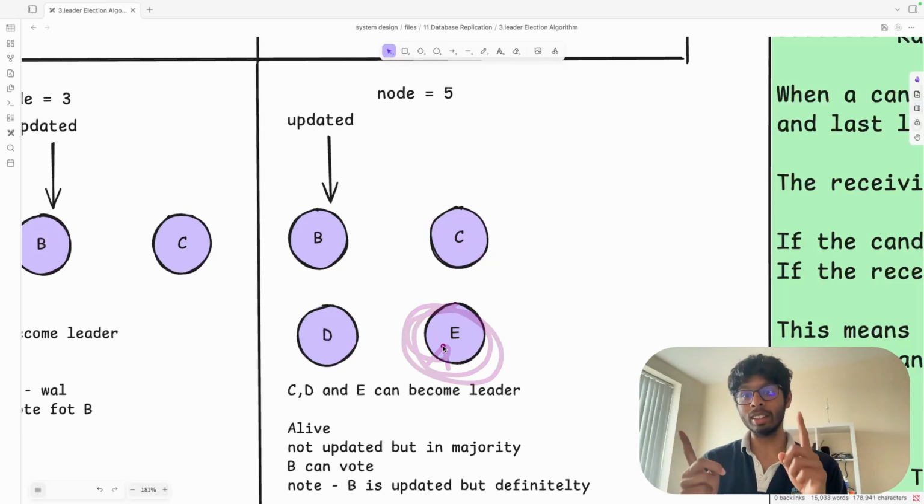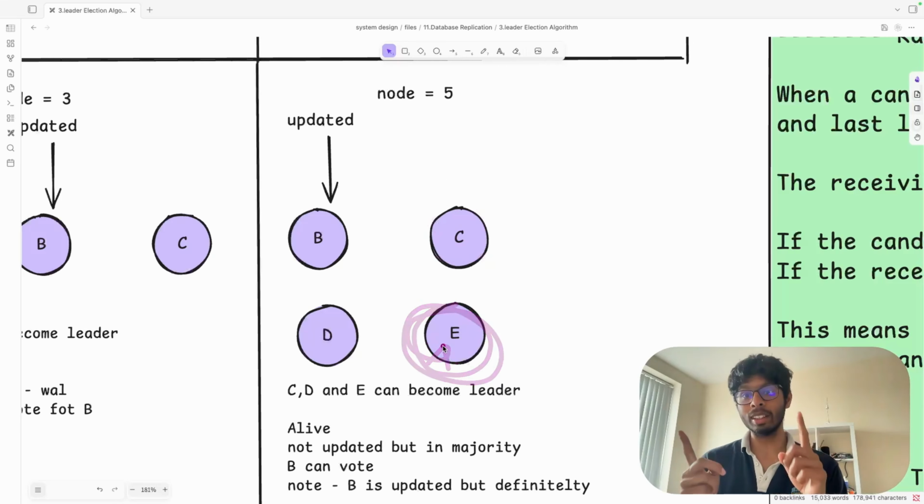Now you see a situation where B is the most updated one. It means that B has the most updated log. Still, it is not able to become a leader. This is a situation where the most updated one will not become the leader. I hope you will be able to understand this thing.